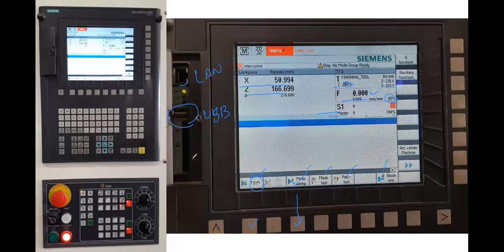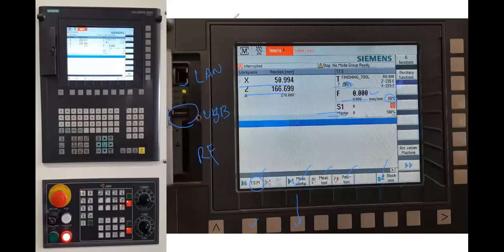And if we are having an RF card, which is not available right now, but since it is an older version, we were having an RF card, so we can use that RF card to insert the program. So this is just this much part of the screen.